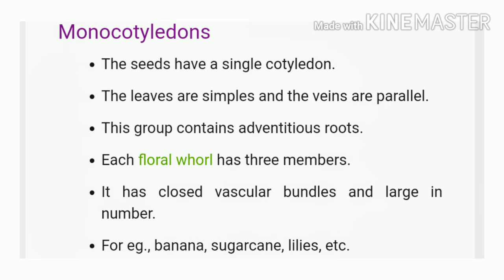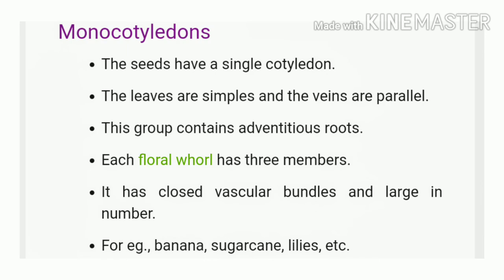Characteristics of monocotyledons. Seed: single cotyledon. Root: root is fibrous. Stem: stem is hollow, for example, bamboo; false, for example, banana; disc-like, for example, onion.